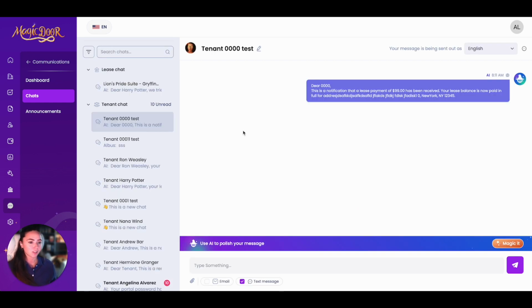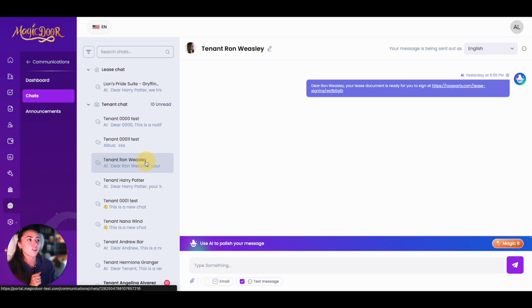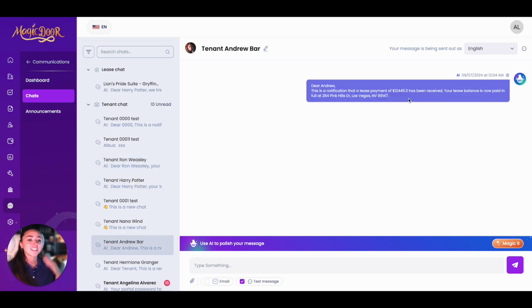AI is going to be used to send your tenant notifications, links, anything that has to do with their lease, their unit, their payments. So when you send them a link to the tenant portal, like I showed you how to earlier, AI will create the message and automatically text it to them. AI can also send documents that are ready to be signed with a link. It can send notifications like this that a payment has been made, and we'll go over announcements in a second.